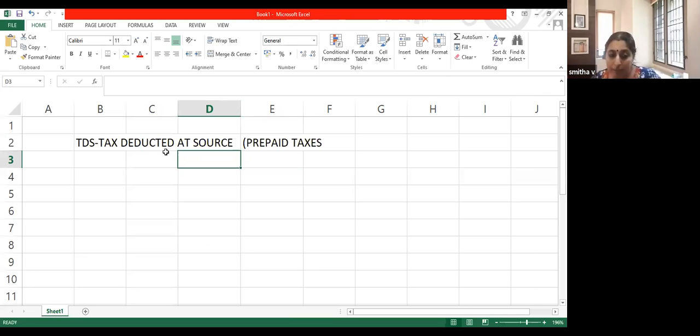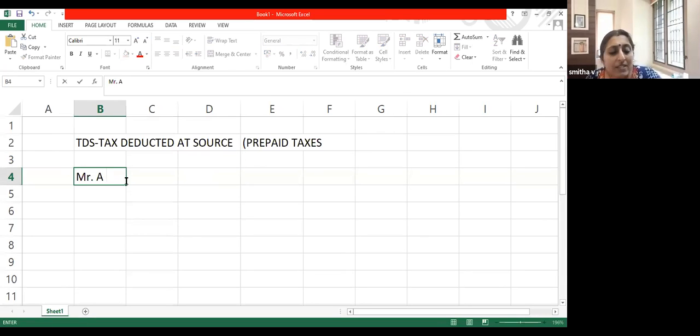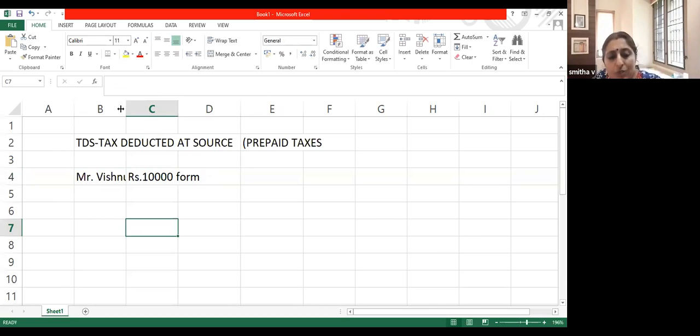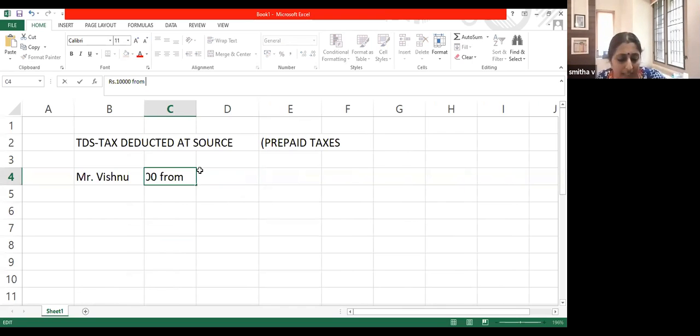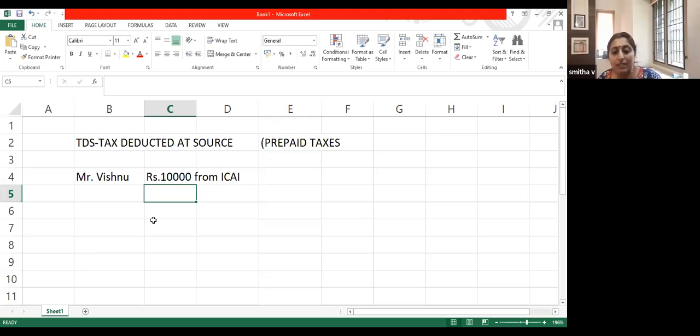Now, how does TDS operate? Let's take Mr. A. Mr. A has to receive rupees 10,000 from, let us take Mr. Vishnu, he being the SICASA secretary, let us take Mr. Vishnu in place of Mr. A. Mr. Vishnu has to receive 10,000 from ICAI on some services which he has rendered to ICAI.